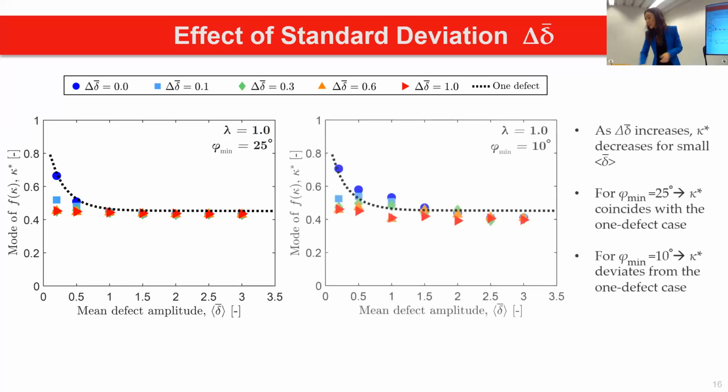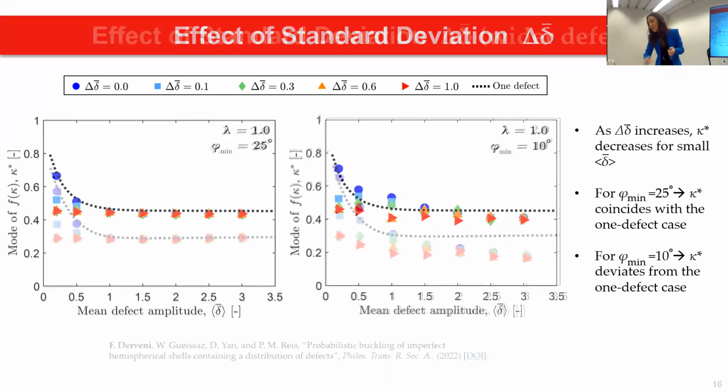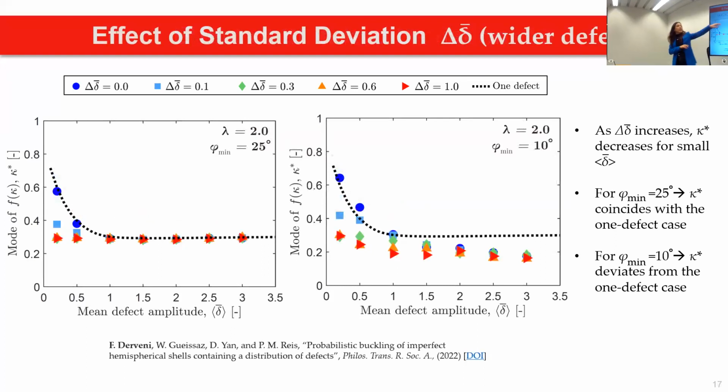While when the defects interact, even though once again we have many defects, we see that the one defect curve is not really falling on top of the data. So some interactions are happening there, increasing or decreasing the knockdown factor. And then we wanted to test this once again with increasing the width of the defects. We randomly sample based on the amplitude once again, but now wider defects, and we could see that when they do not interact, once again, we are on top of the single defect curve, and then there are higher discrepancies when defects interact.